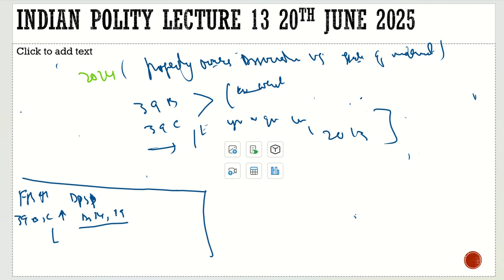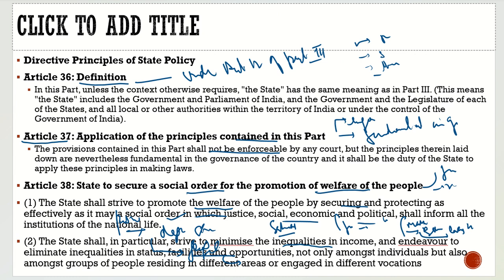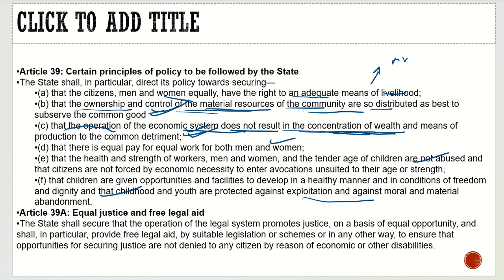Now let us move forward and read the articles. There is nothing left in the DPSPs, we just have to read them to understand what Article 39 says: that the citizens, men and women, equally have the right to an adequate means of livelihood. We are trying to achieve it, that the ownership and control of the material resources of the community are so distributed as best to serve the common good. We discussed it in a very detailed manner, that the operation of the economic system does not result in the concentration of wealth and means of production to the common detriment.